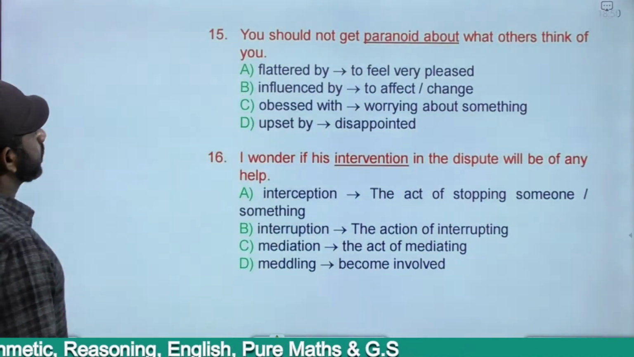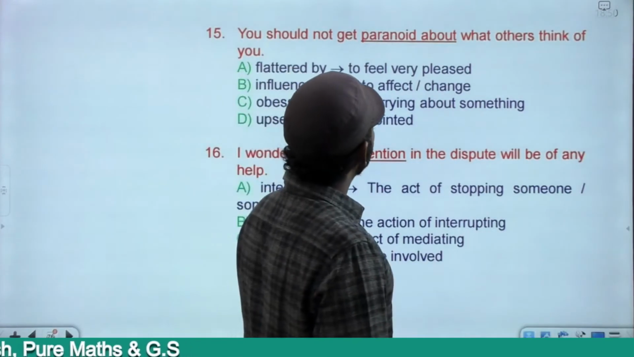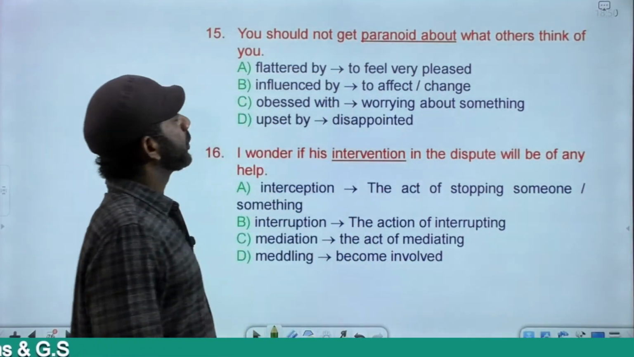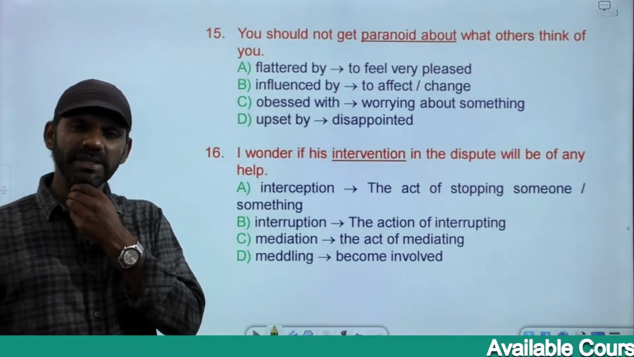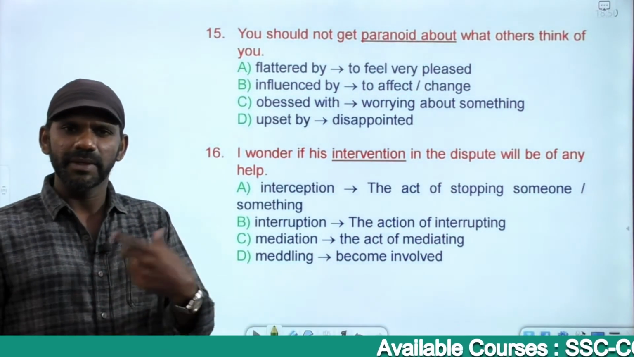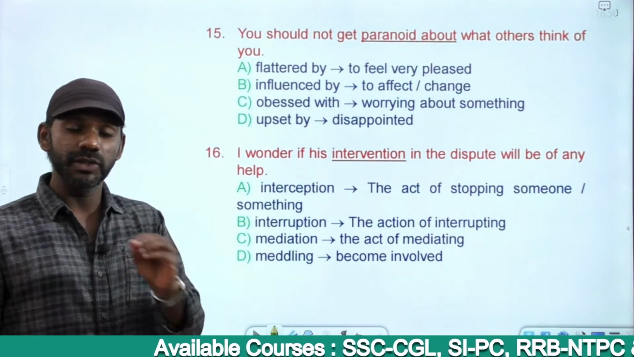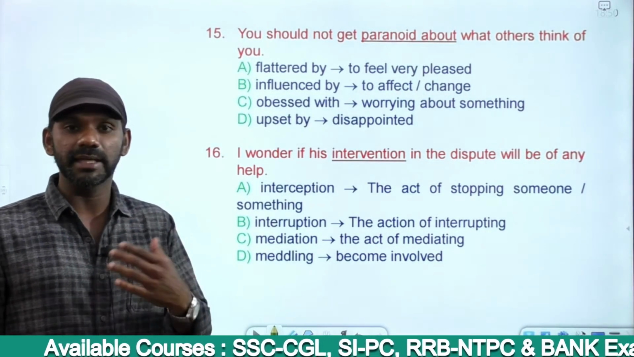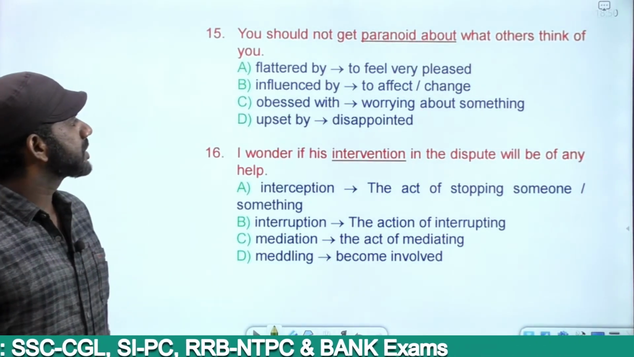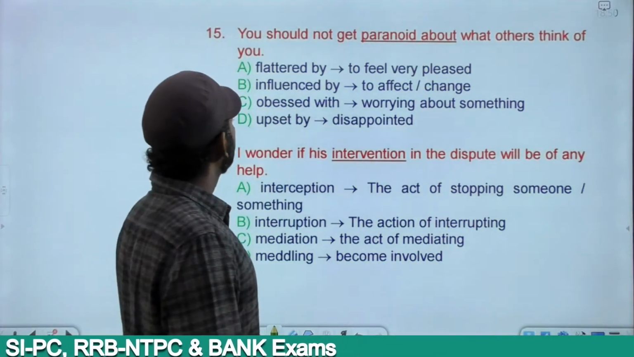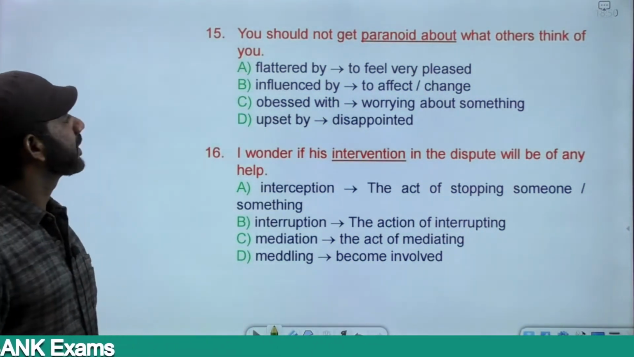The next one. You should not get paranoid about what others think of you. You should not get paranoid about what others think about you means you should not get tensed regarding what others think about you. That means you should not just care about. You shouldn't even care about what others think about you. It means be your own self. That is the meaning. The options are flattered by, influenced by, obsessed with, upset by.